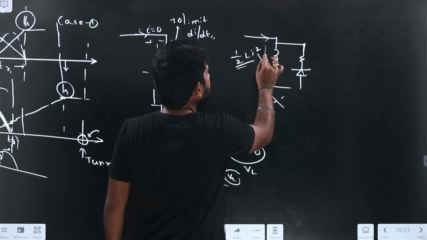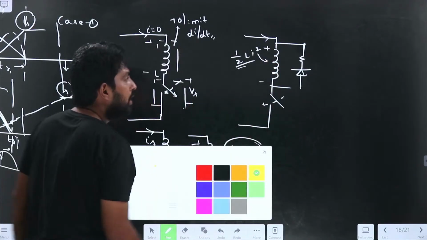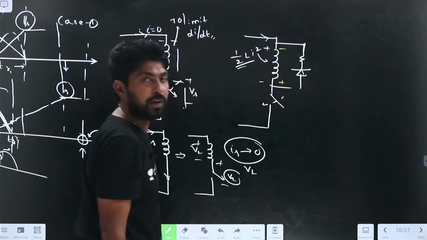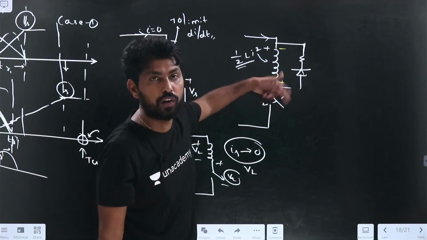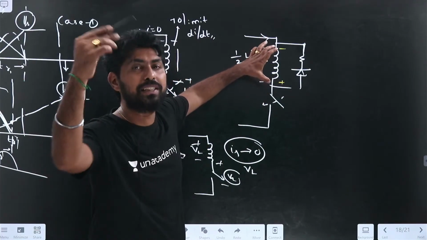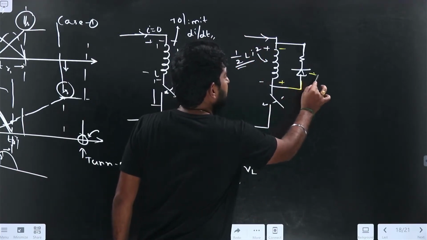Now before that, the polarity will be like this. Now what is the voltage polarity here? The voltage polarity will change, because the switch is in off condition. Now this inductance is trying to dissipate its energy. So what happens? Now this diode is in the forward bias condition. Diode is on.